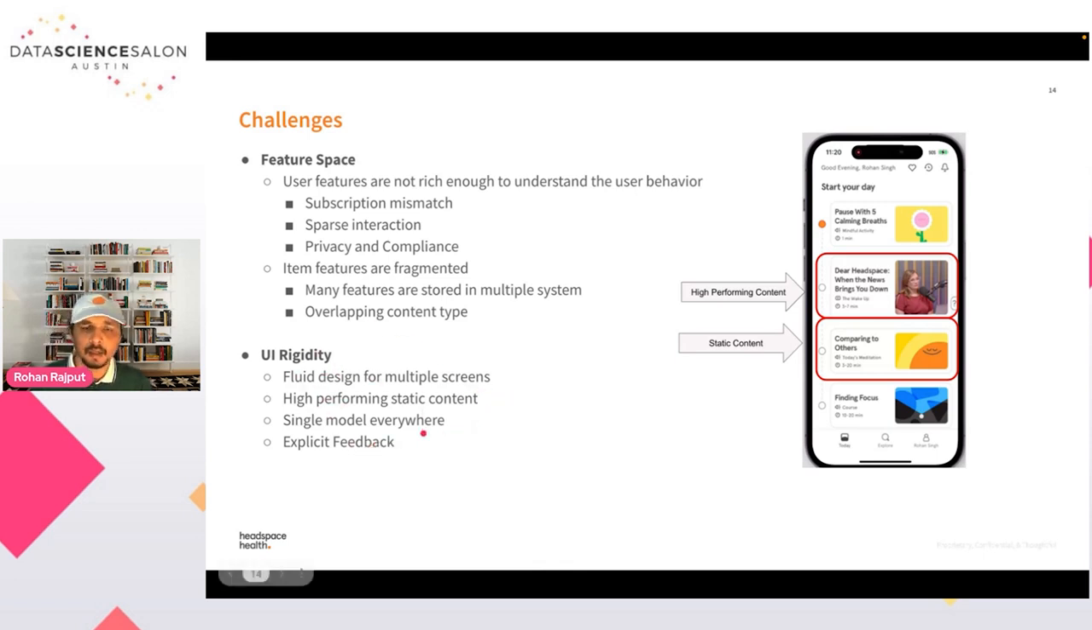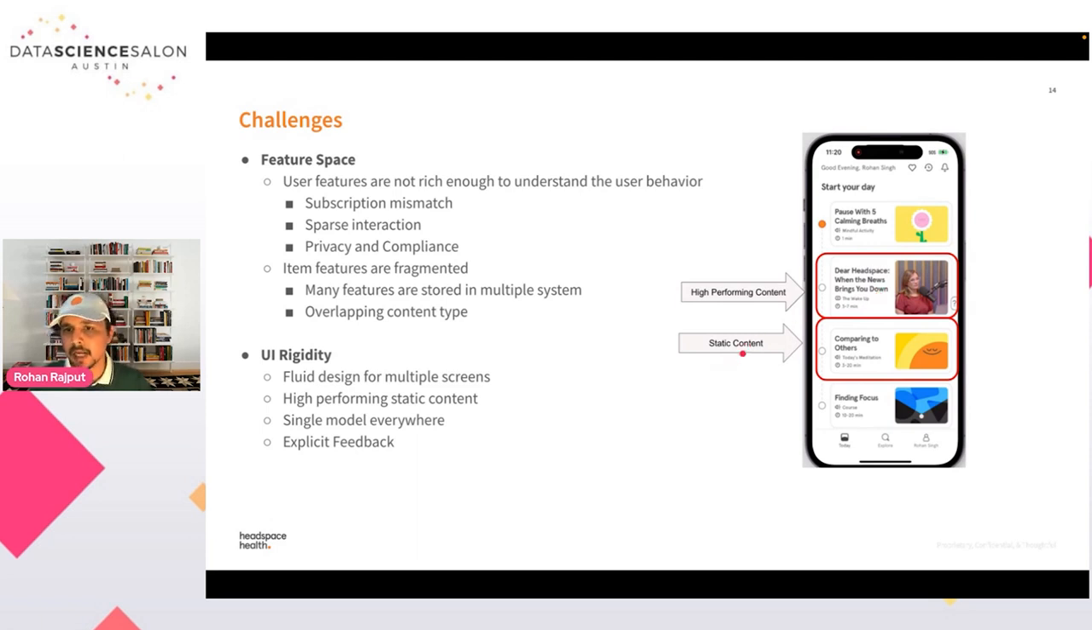The second challenge here is the UI rigidity. You can see that we have multiple types of screens, and there are various types of content that cannot be removed or cannot be recommended on the app. For example, the first content I'm talking about is the high performing content, the Wake Up. This is our Wake Up content, which means that every day a user opens this app, they will get a new Wake Up video, and this is very high performing content. So we cannot remove it, and it is also not recommendable because we generate it on a daily basis.